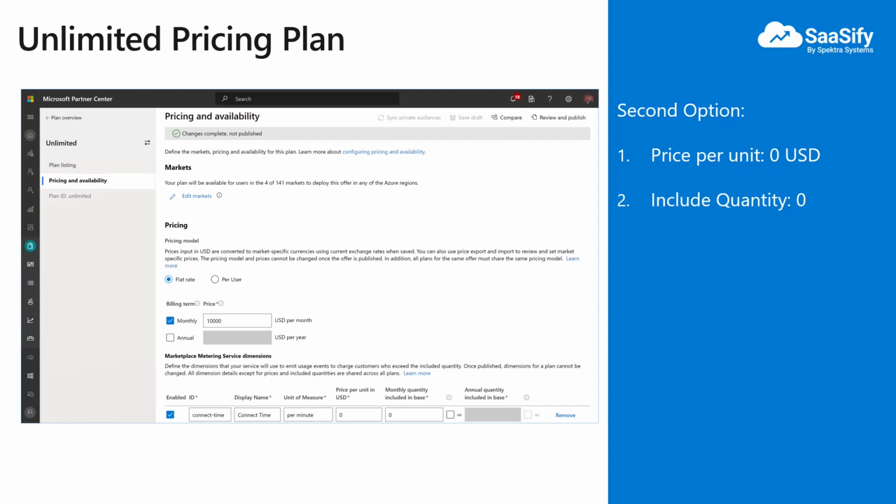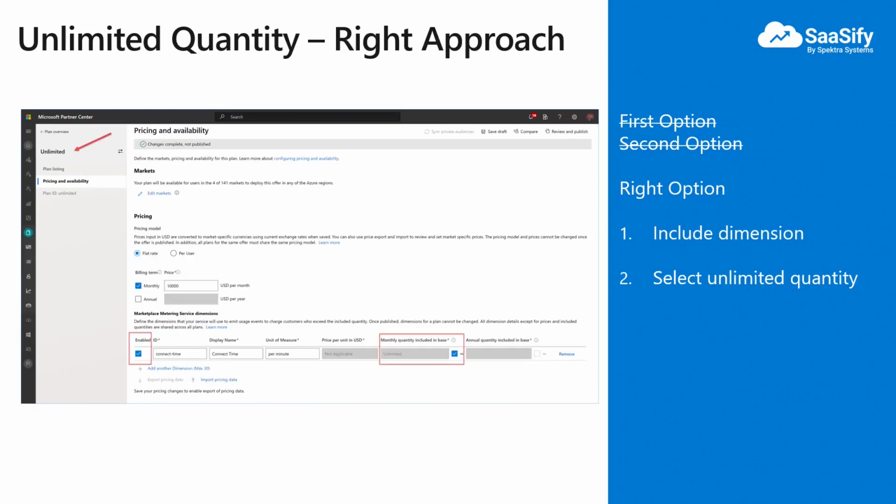We can report the usage to Microsoft and the customer will get only charged for the monthly amount. There won't be any additional fee based on usage as the unit price is $0. The right way to model unlimited quantity is to include the metering dimension and then select the unlimited quantity option. This way you can report usage of this quantity and there won't be any additional pricing done by Microsoft on this.